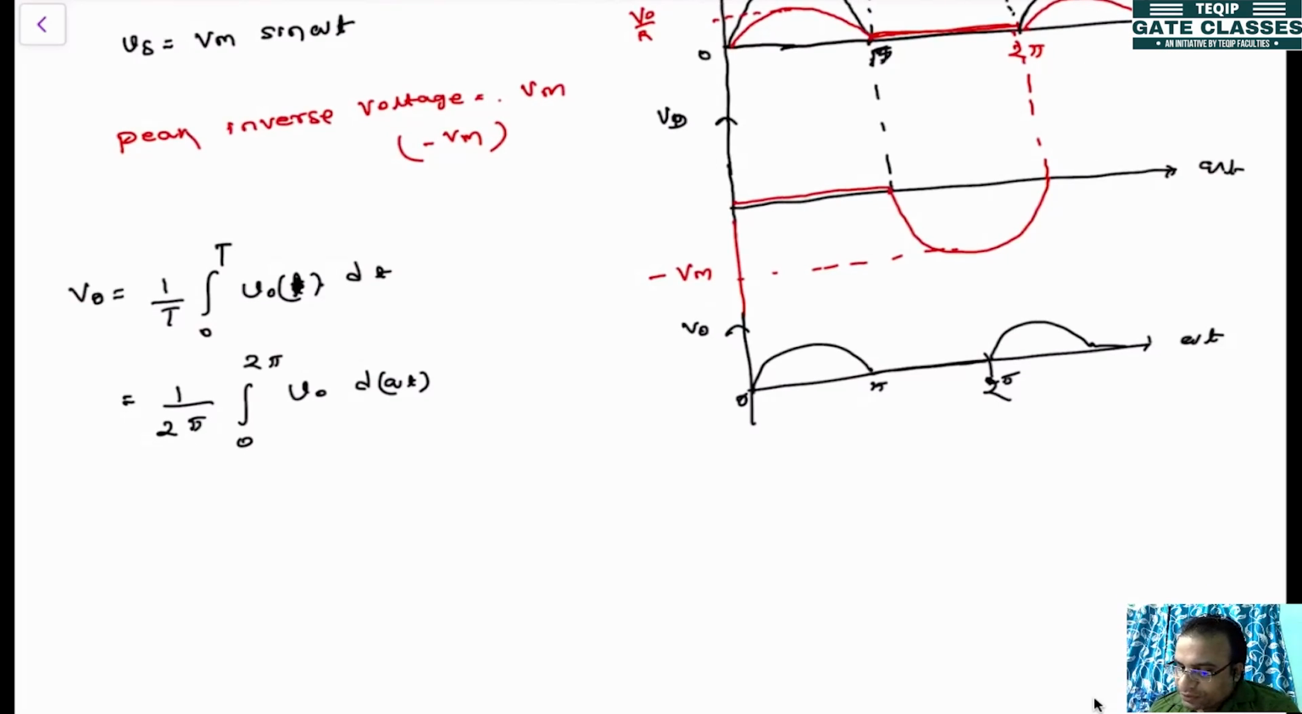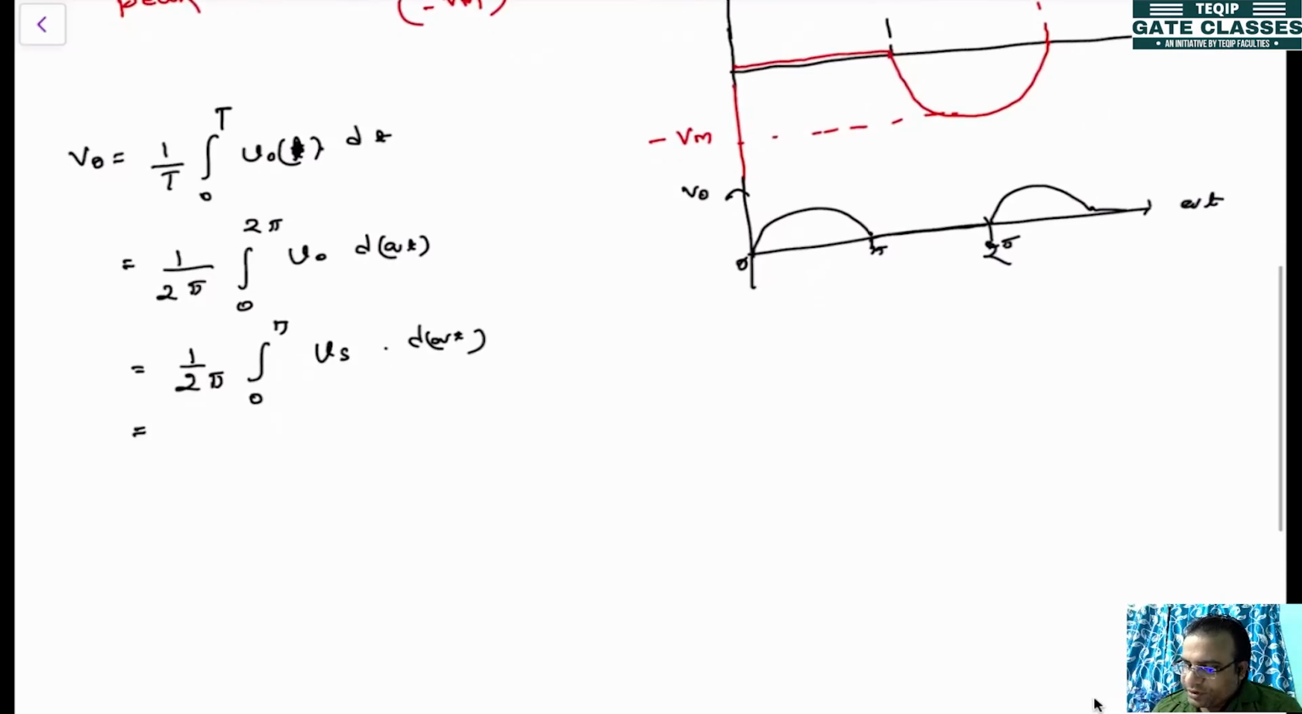The value of V0 from 0 to 2 pi. If you see 0 to pi it is existing, but pi to 2 pi it is not existing. So you can write down here 1 by 2 pi, 0 to pi, because pi to 2 pi it is 0. So what is the value of V0? V0 is nothing but Vs into d omega t.